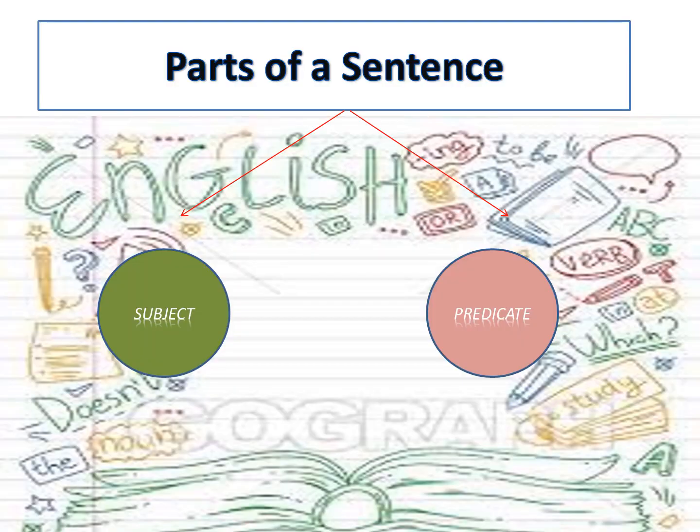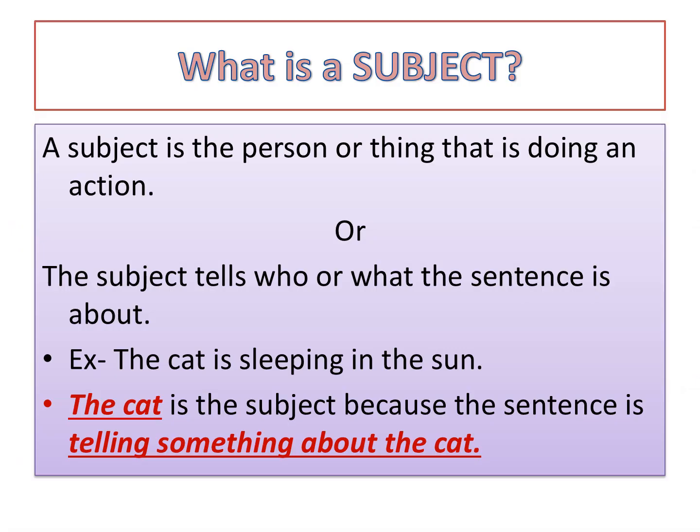Before studying about the parts of a sentence, we shall revise the definition of a sentence. A sentence is a group of words that expresses a complete thought. A sentence has two parts, subject and predicate. Now the question rises in the mind, what is a subject?